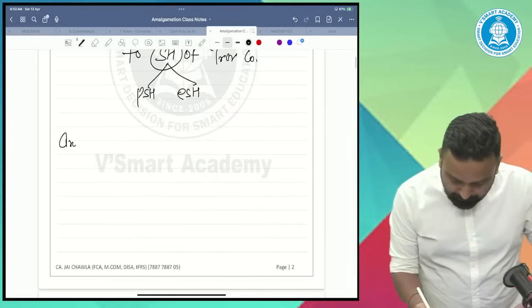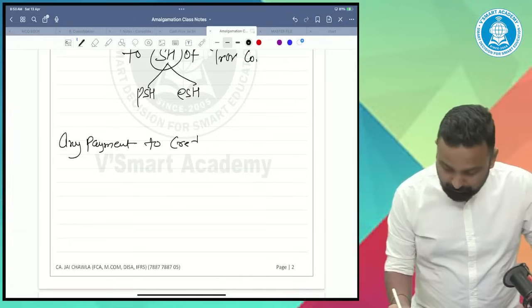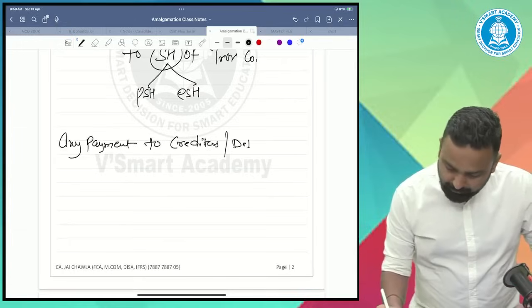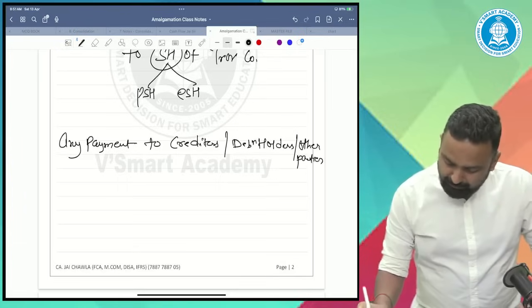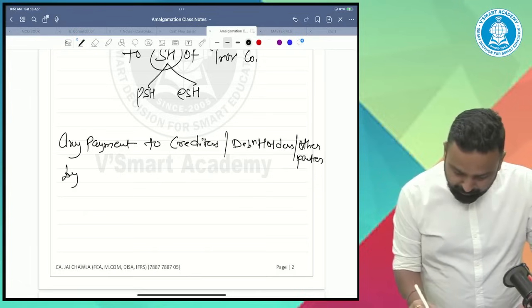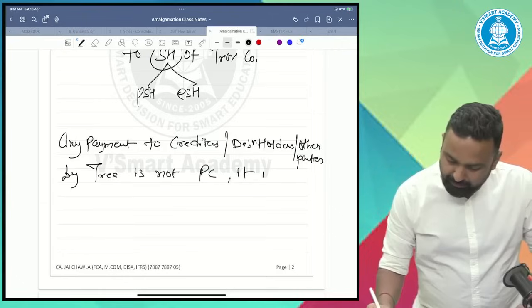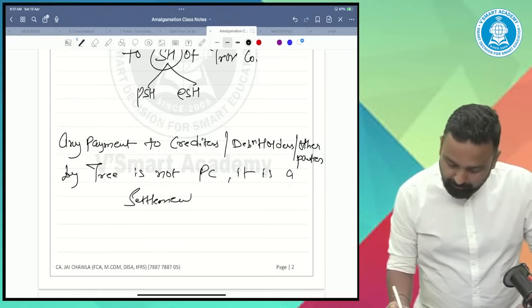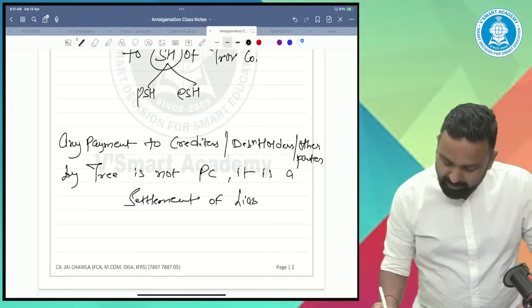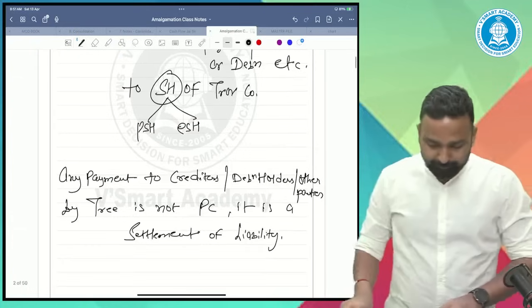So any payment to creditors, debenture holders, other parties by the transferee is not PC. It is a settlement of liability. It's a settlement of liability. I hope you got this point.